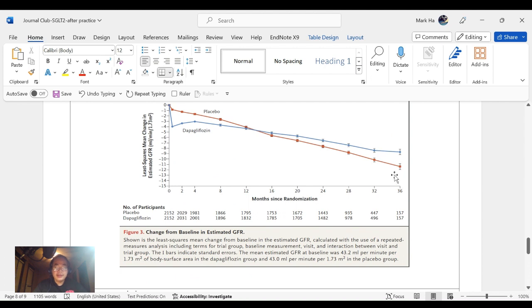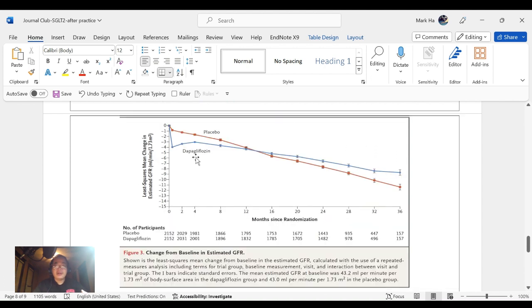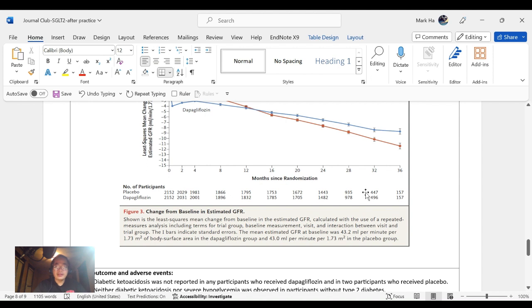And same thing for the GFR for dapagliflozin. We see the big drop in the beginning of the estimated GFR, and then over long-term use, the GFR maintains a certain range of the baseline, and the placebo will keep worsening and worsening for GFR.